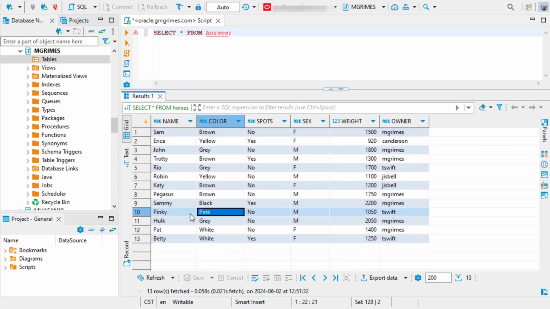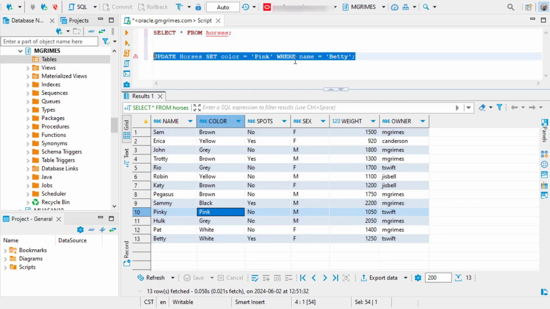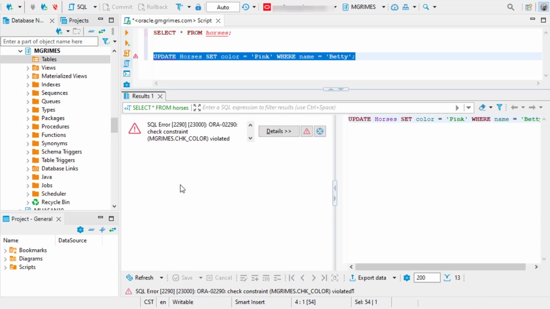And you see we do have Pinky, the pink horse. However, if we tried to update an existing horse or insert a new horse with the color pink, we're going to get an error message saying we're violating that domain constraint.